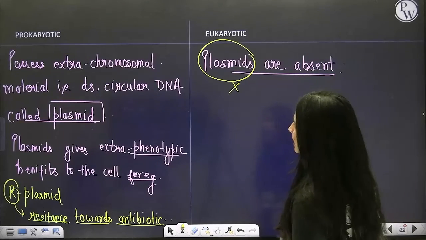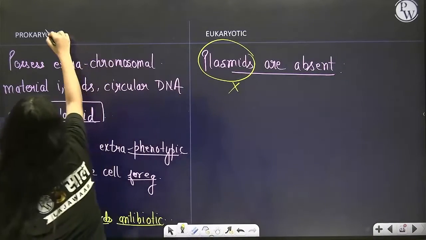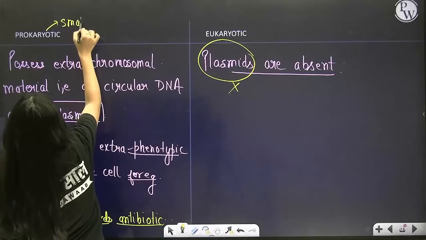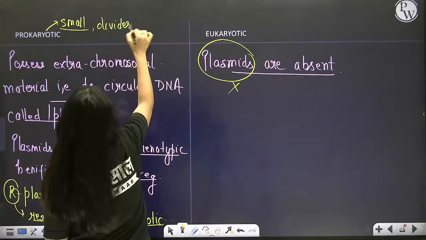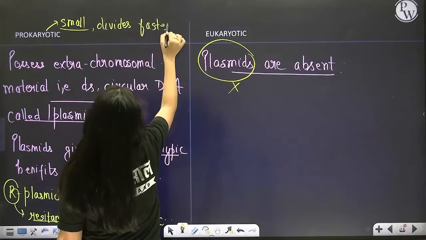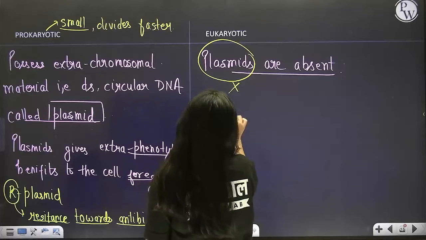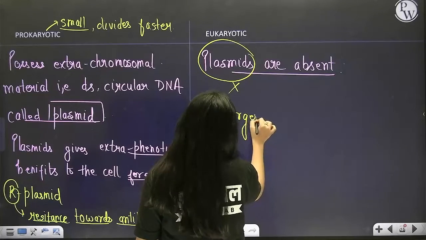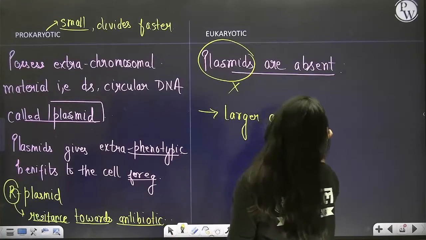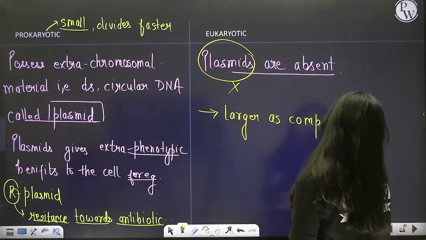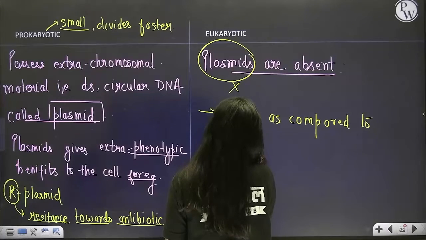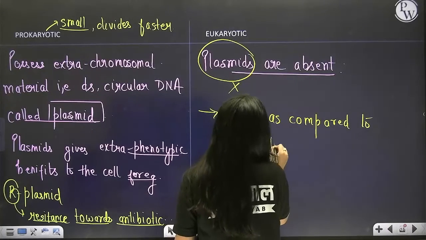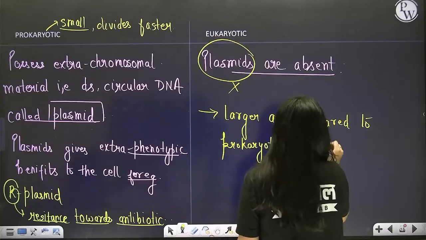When it comes to prokaryotic cells, here I am writing: these are comparatively small in size and divide faster, whereas eukaryotic cells are larger as compared to prokaryotes, and take time to divide.